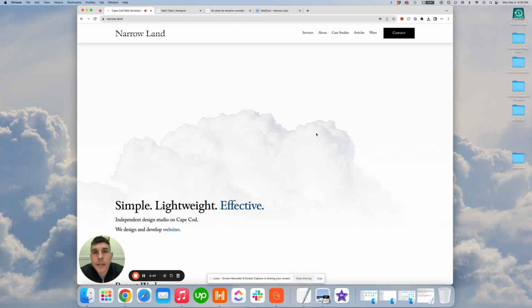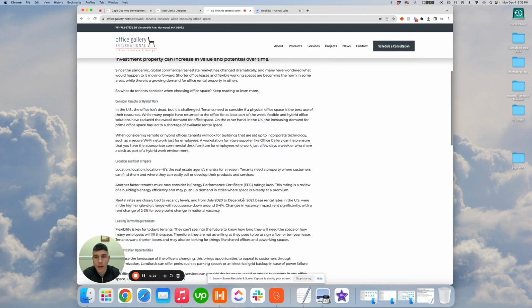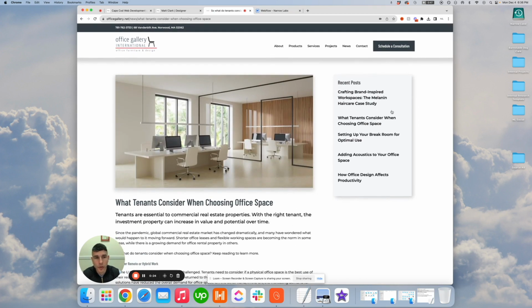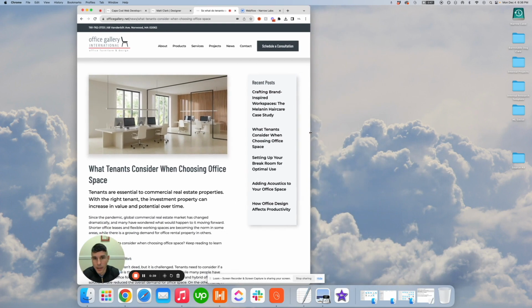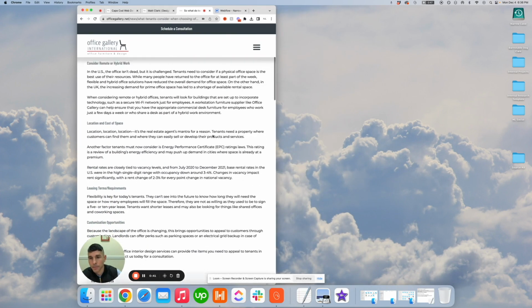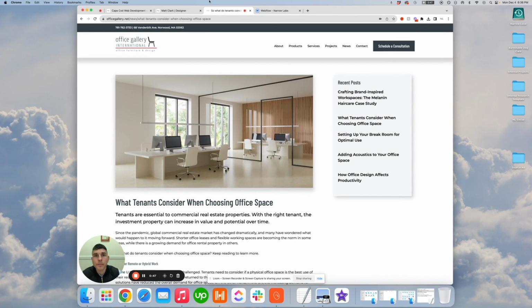What I'm going to go into today is how to set up a two-column blog post, most importantly a responsive two-column blog post. So here's an example of what we're going to put together. We will have a featured image, our title, our post content, and then I'm also going to show you how to add a sidebar over here with links to your other collection list posts. And what I like about this is that it is responsive. So as you drag in, eventually it's going to snap and stack. So let's get into it.